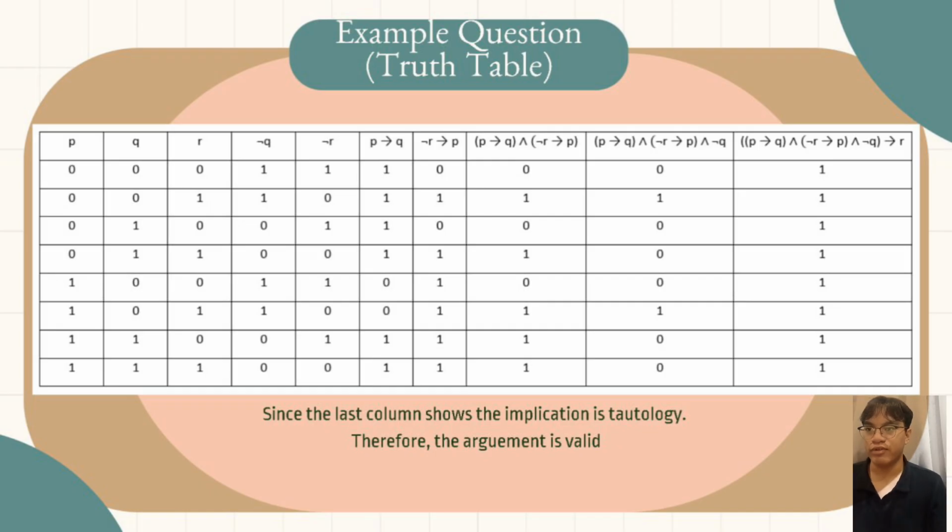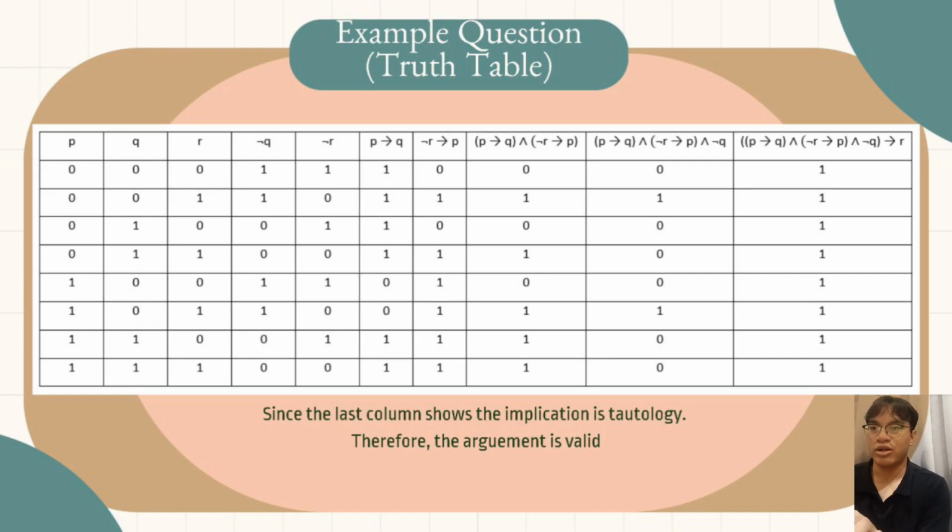The same goes for the fifth column, not R. And then for the column P implies Q, we will get the value based on the first and second columns, which are the columns of P and Q. For example, if P is 0 and Q is 0, so 0 implies 0, we will get 1. We will get 0 for P implies Q when the value is 1 implies 0.